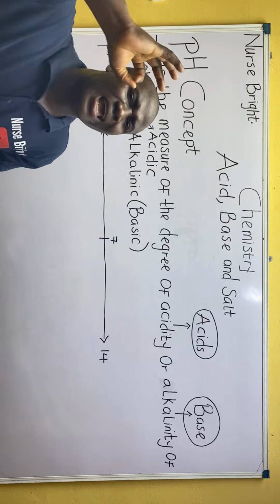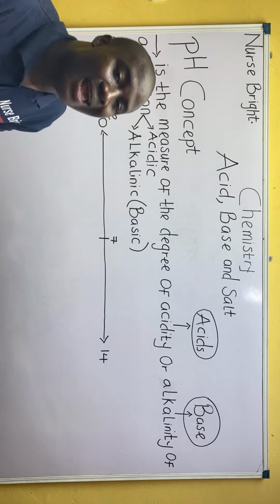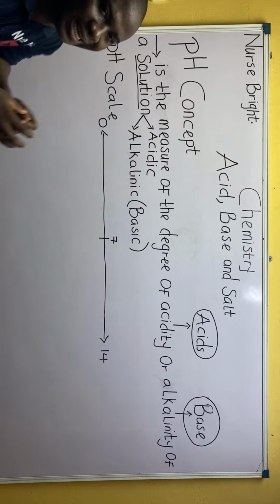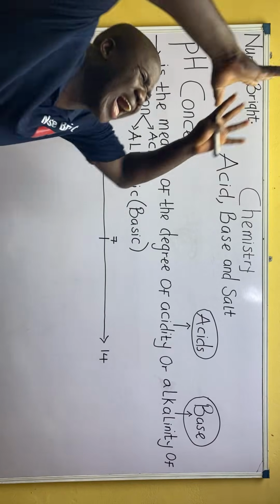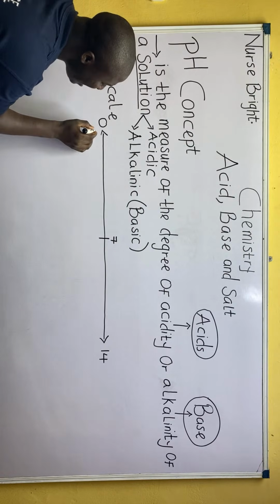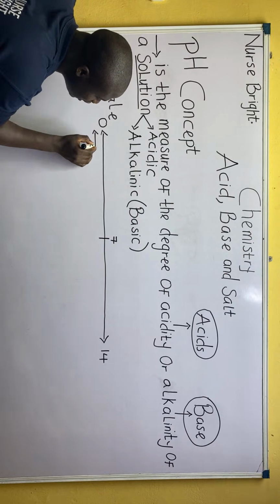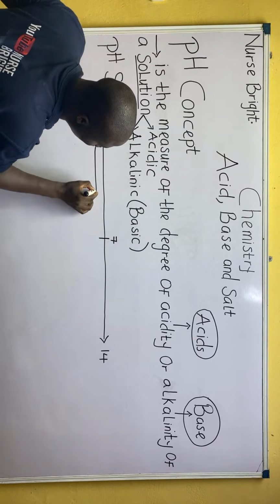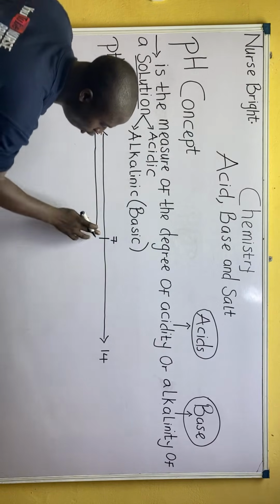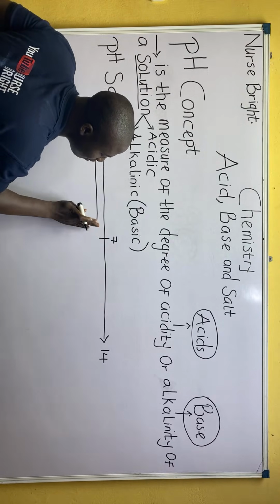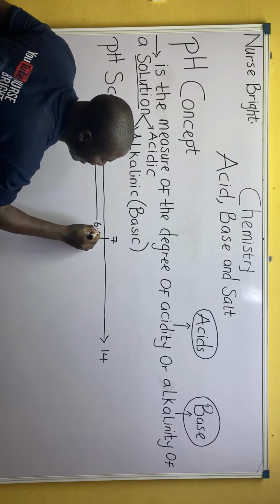Now, listen. A solution can be either acidic or alkalinic. So how do we know if a solution is acidic? A solution is acidic if its pH value ranges from 0 to about 6.9.